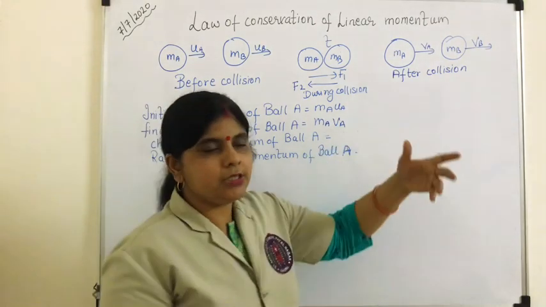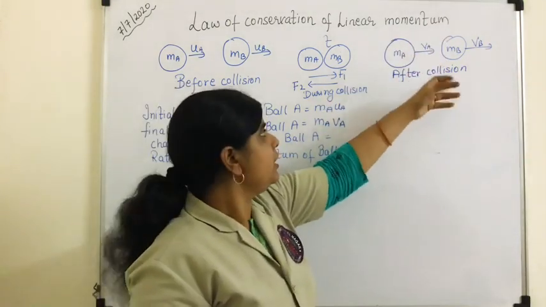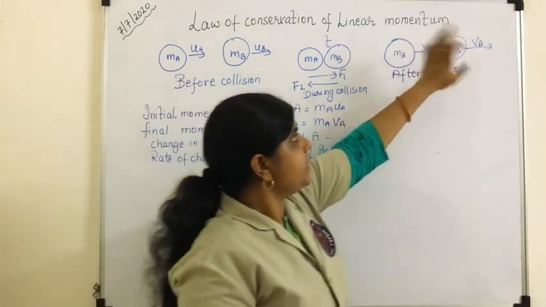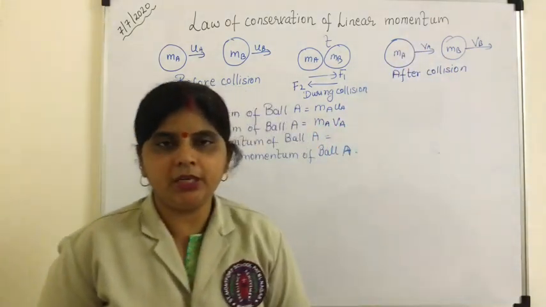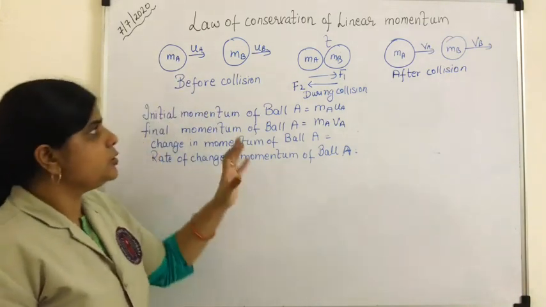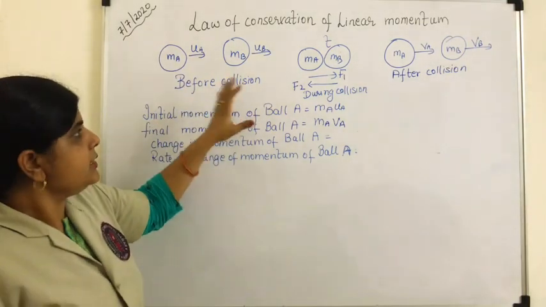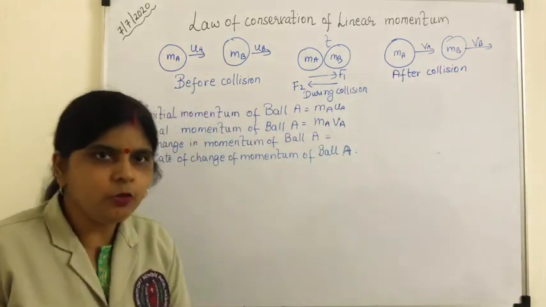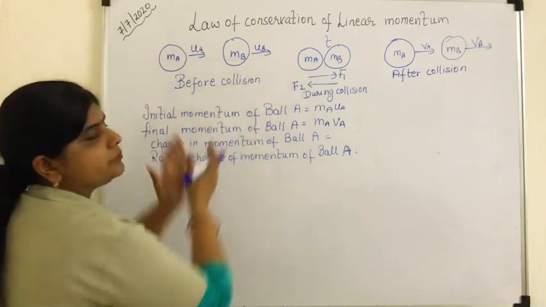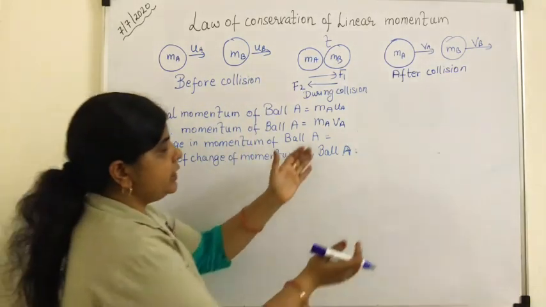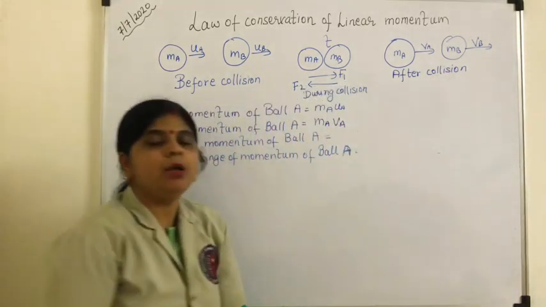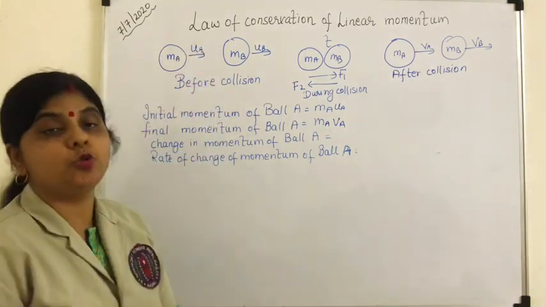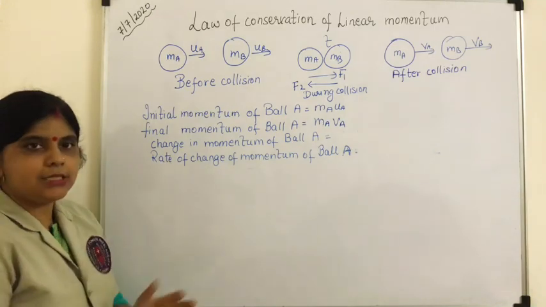So what is the velocity? Let the final velocity of the first ball be Va and of the second ball be Vb, right? So before collision, during collision and after collision, we have to prove that total momentum before collision is equal to total momentum after collision of this system. This system means the system of these two balls, right? So let us start to prove.